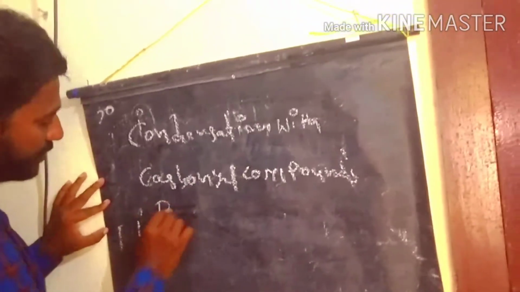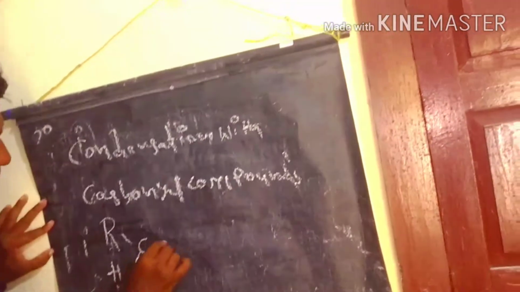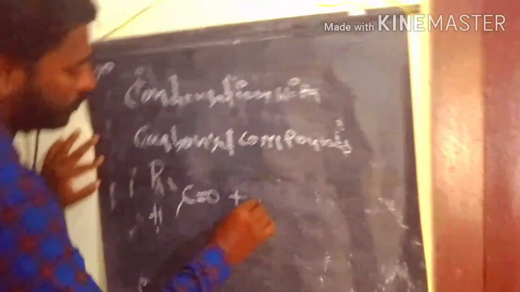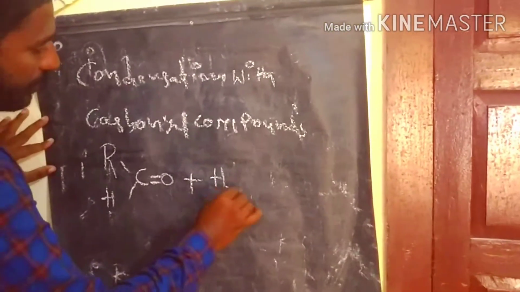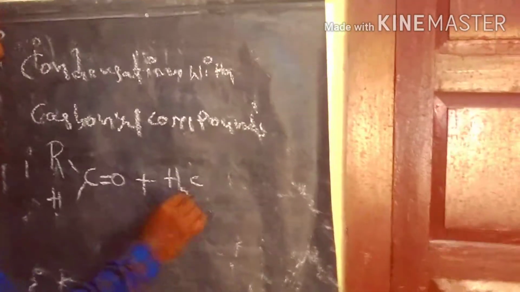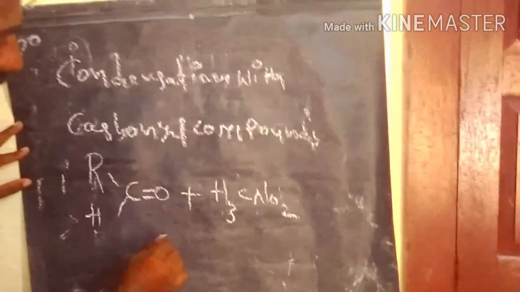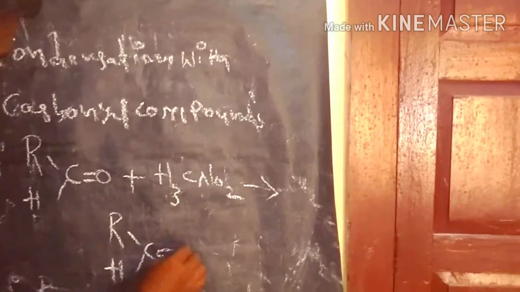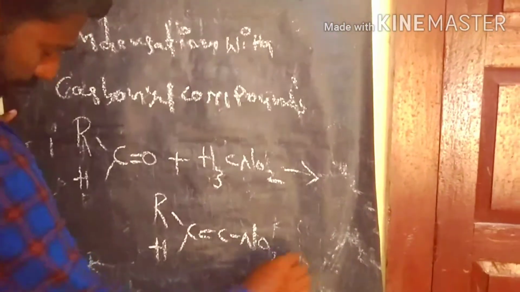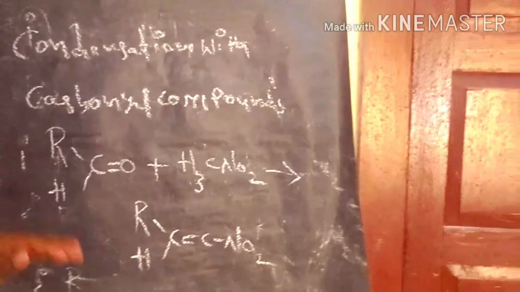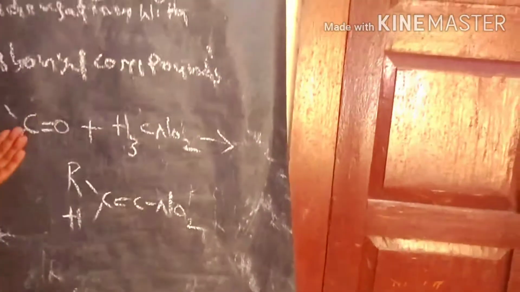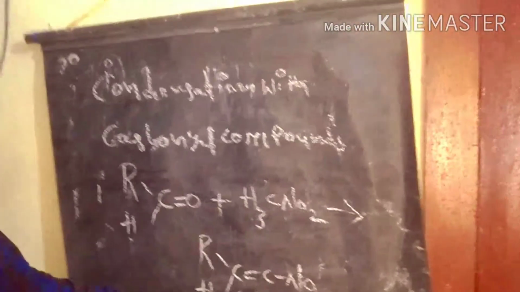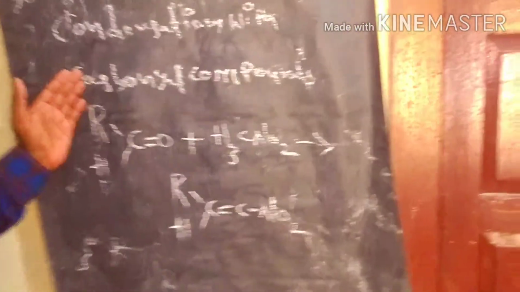Here we take a simple example, an aldehyde reacting with methyl nitrate. Here, in the condensation, we lose a water molecule, and finally we get this product, a nitroalkene. So nitroalkenes are prepared from the condensation between carbonyl compounds and nitroalkanes.